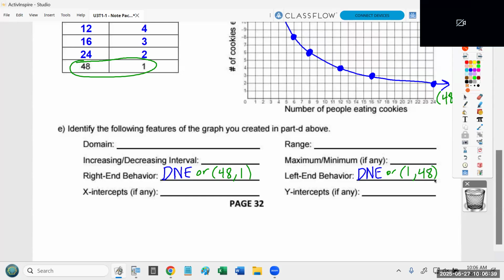Those 2 points, by the way, are your max and min. Your max occurs when 1 person gets all 48 cookies. That's your maximum. Your minimum occurs when there's 48 people and each person only gets 1 cookie. That's your minimum.